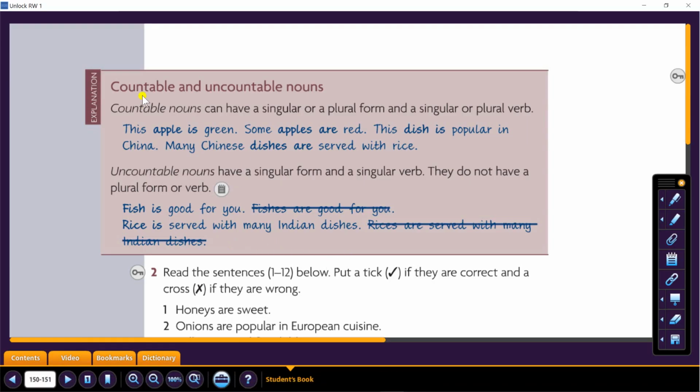So this is it for countable and uncountable nouns. Uncountable comes in a singular form only and takes is always, while countable nouns come as singular and plural. Singular takes is and plural takes are.